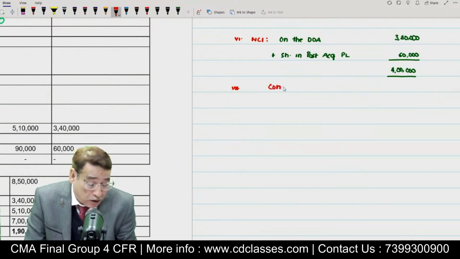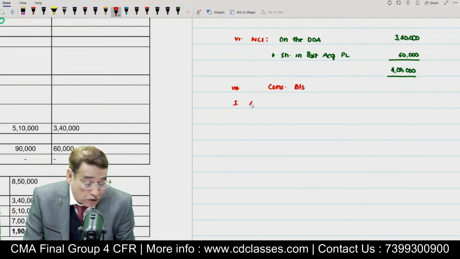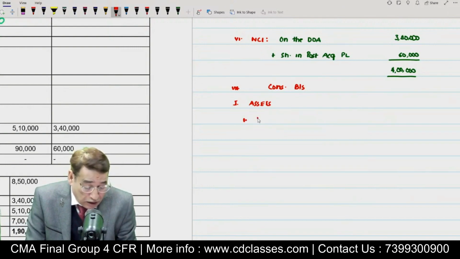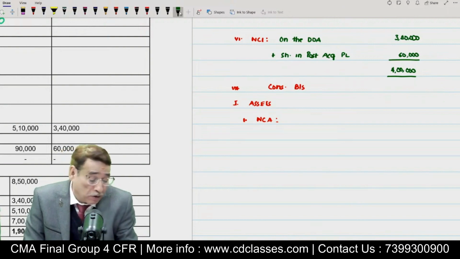I am going to write here consolidated balance sheet. First of all, in order to prepare the consolidated balance sheet, we have to write the assets. Under the asset, if you remember, first of all, we are supposed to write the non-current asset. Now, as far as non-current assets are concerned, most of the items will be written in a line-by-line manner. Most of the items, no doubt about that.